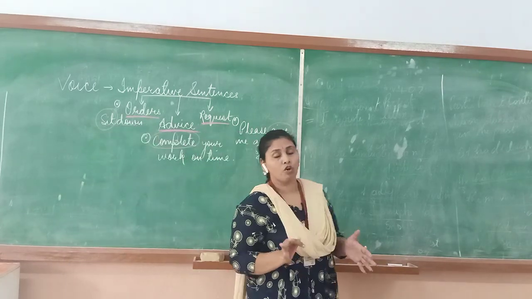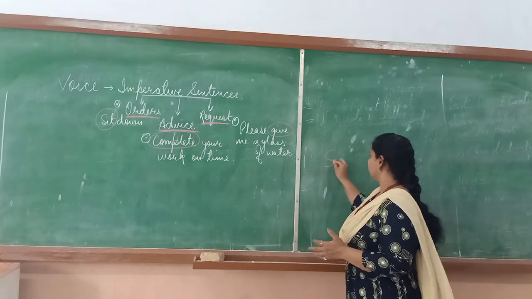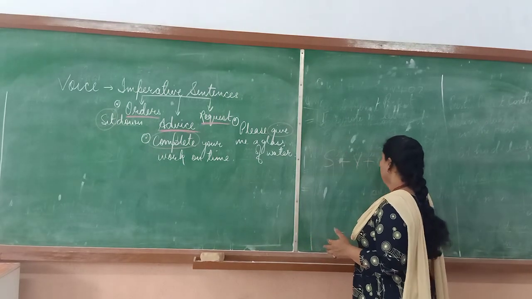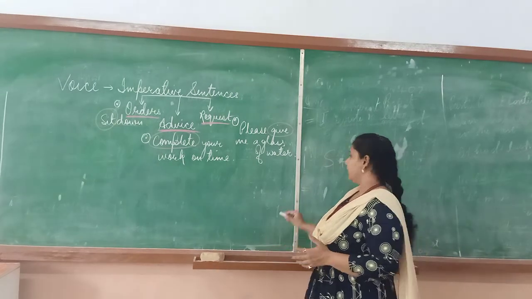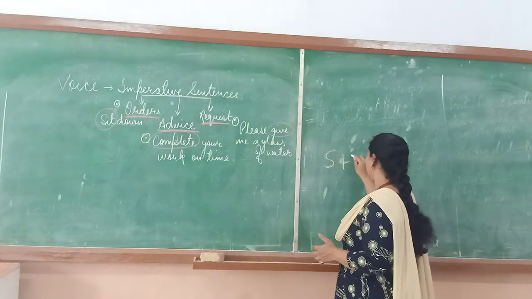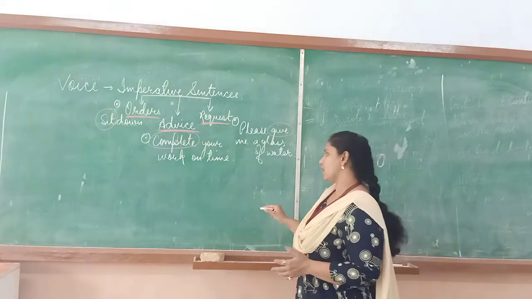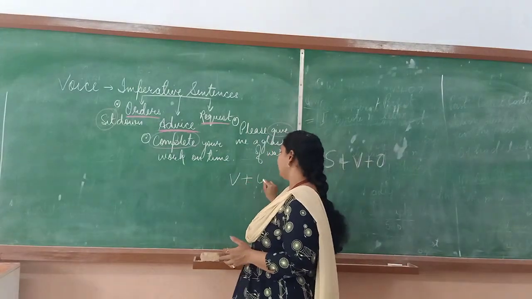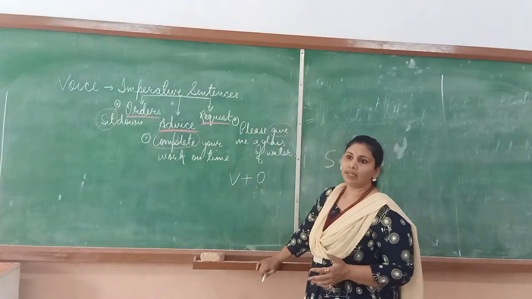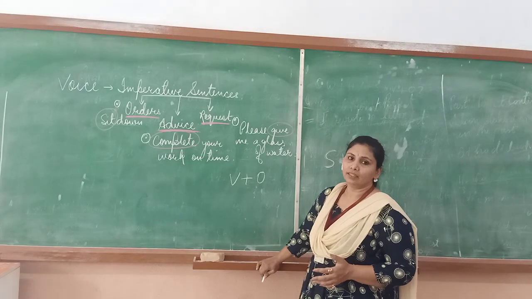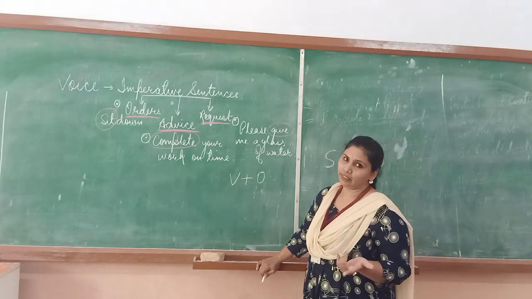Basically, the form of a sentence is subject plus verb plus object. Right? But an imperative sentence starts with a verb and has an object. So when we convert it, there is a different way of converting them.